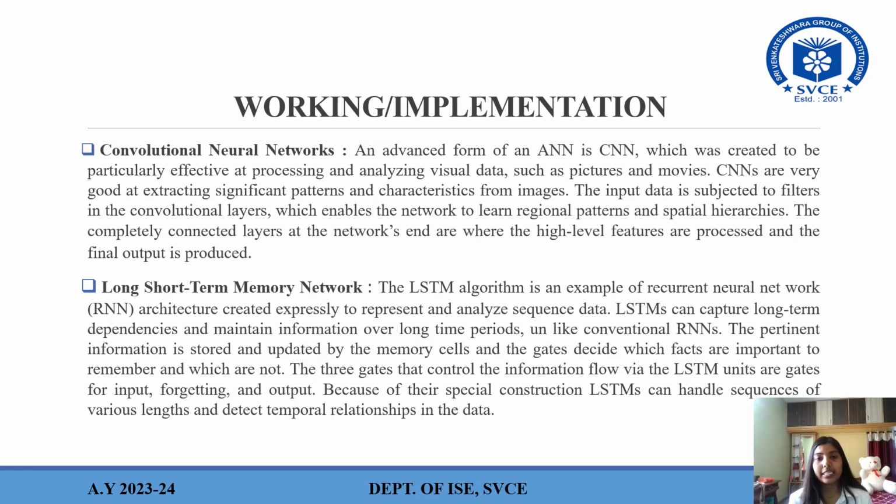Convolutional neural networks. An advanced form of an ANN is the CNN, which is created to be particularly effective at processing and analyzing visual data, such as pictures and movies. CNNs are very good at extracting significant patterns and characteristics from images. The input data is subjected to filters in the convolution layer, which enables the network to learn regional patterns and spatial hierarchies. The fully connected layers at the network's end are where the high-level features are processed and the final output is produced.